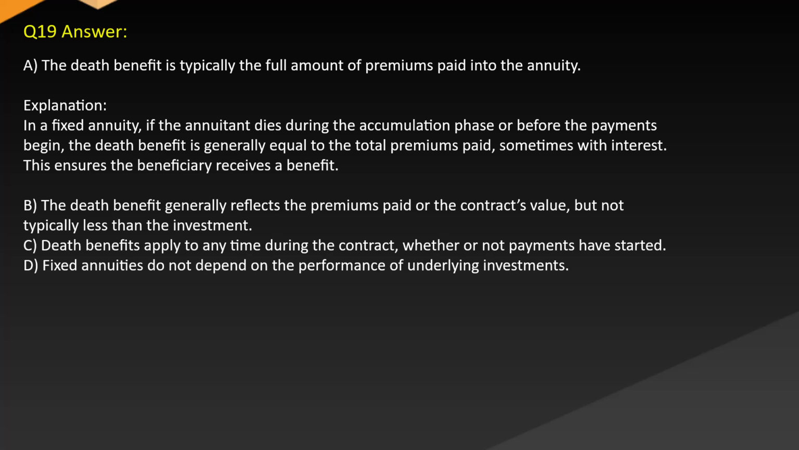B. The death benefit generally reflects the premiums paid or the contract's value, but not typically less than the investment. C. Death benefits apply to any time during the contract, whether or not payments have started. D. Fixed annuities do not depend on the performance of underlying investments.